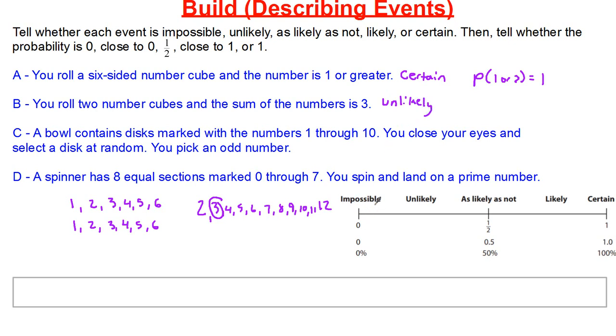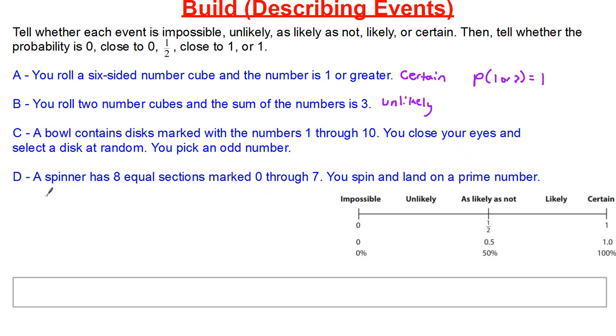All right? I'm not going to put impossible because even though it is low, there's still a possible chance here. Okay? Now, our next one. A bowl contains discs marked with the numbers 1 through 10. You close your eyes and select the disk at random. Then you pick an odd number.